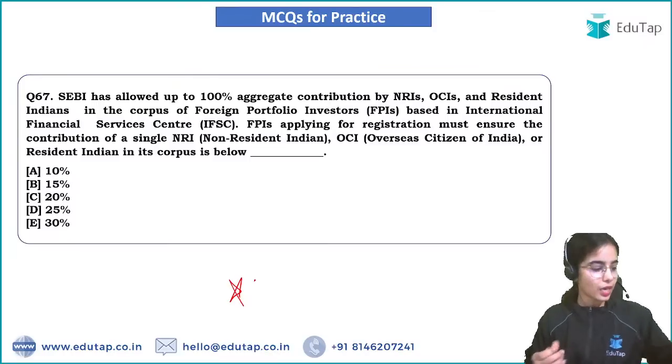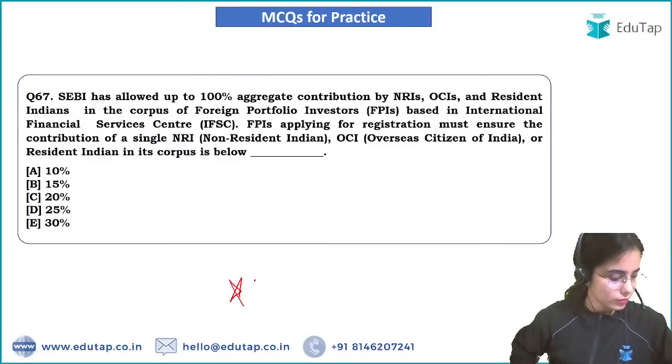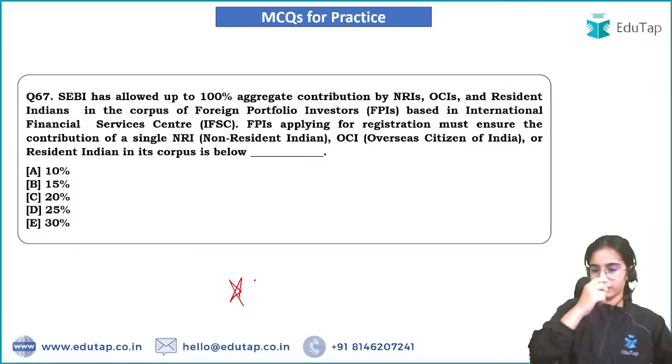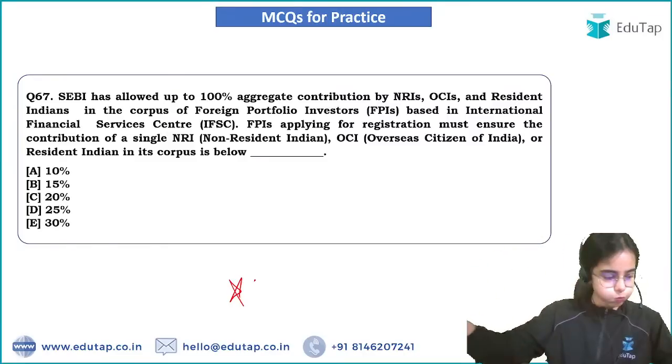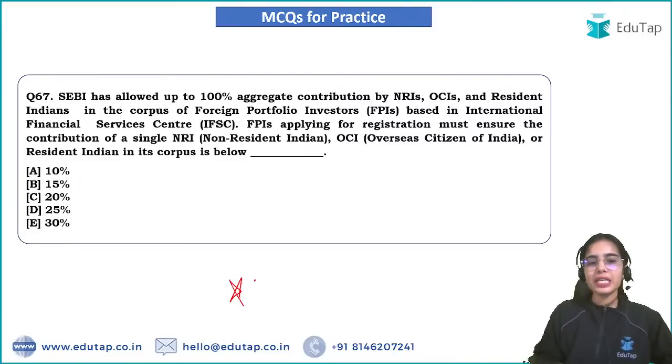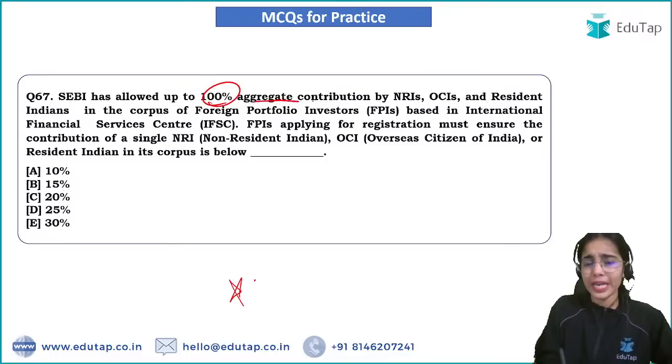So SEBI has allowed up to 100% aggregate contribution.